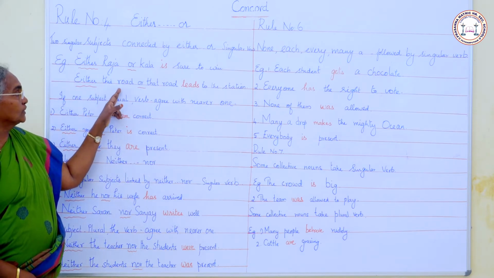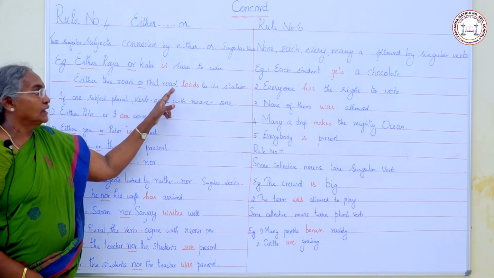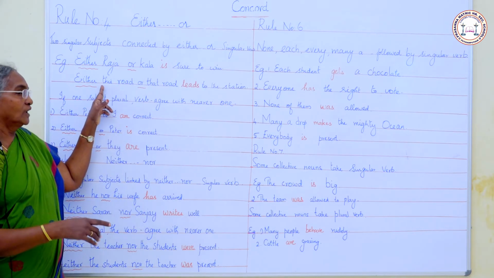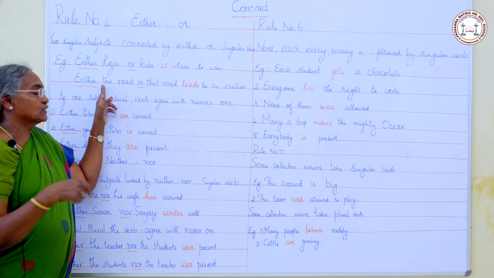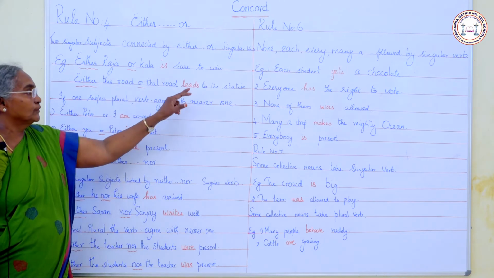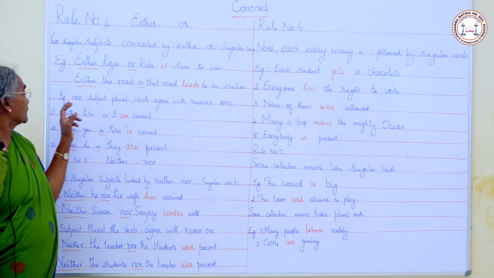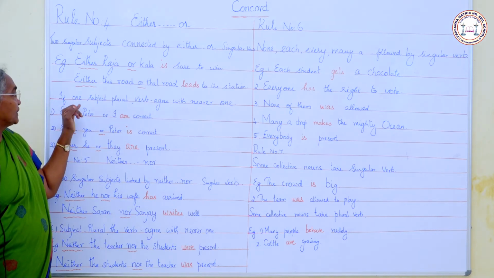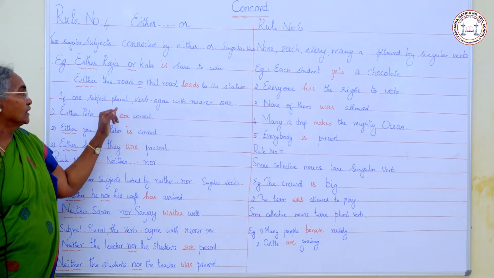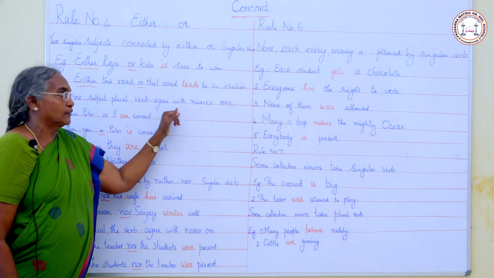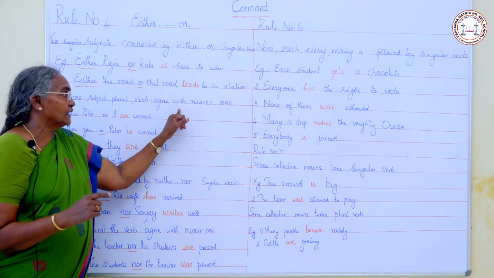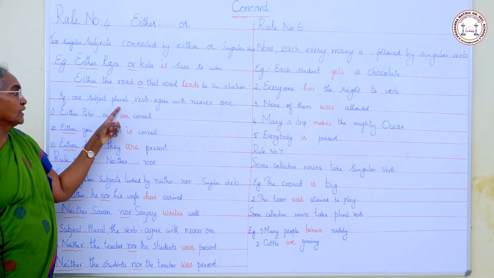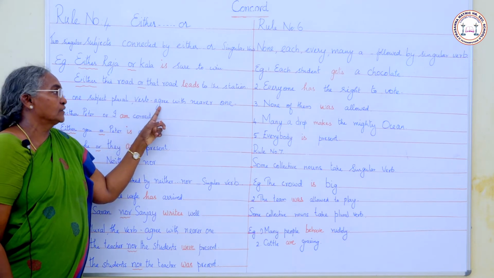Either this road or that road leads to the station. Singular verb, leads. Then if one of the subjects is plural, the verb should agree with the subject which comes immediately before it, the nearer one.